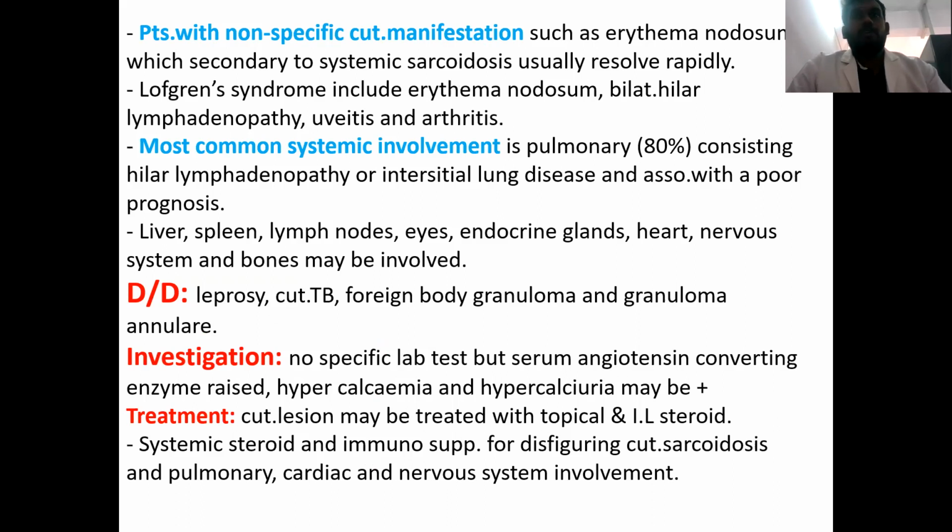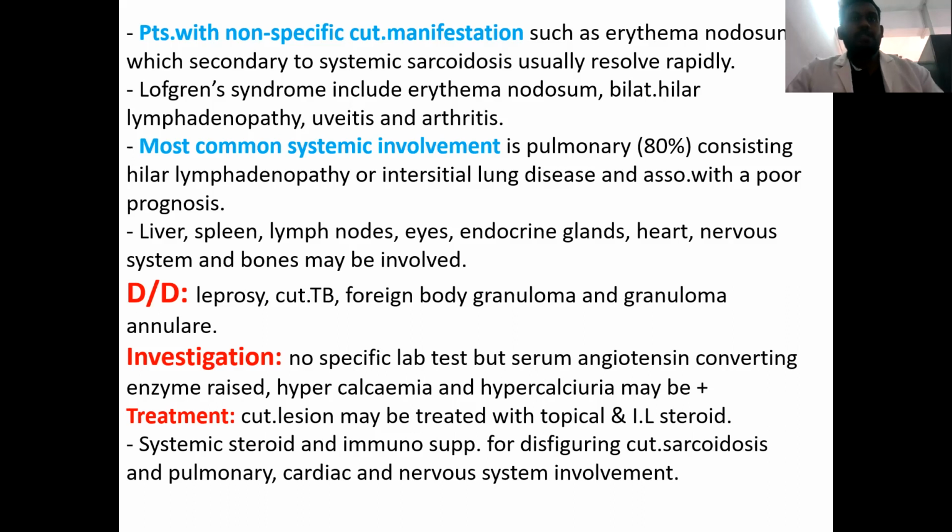Among the systemic involvement, pulmonary involvement is the most common, accounting for 80%. Apart from that, there can be liver involvement, spleen, lymph nodes, endocrine, eyes, heart, nervous system, and plasma involvement.